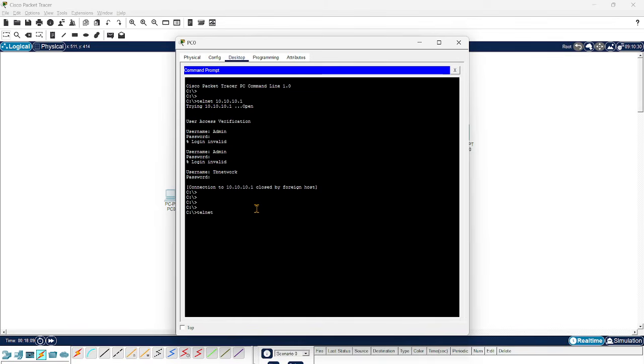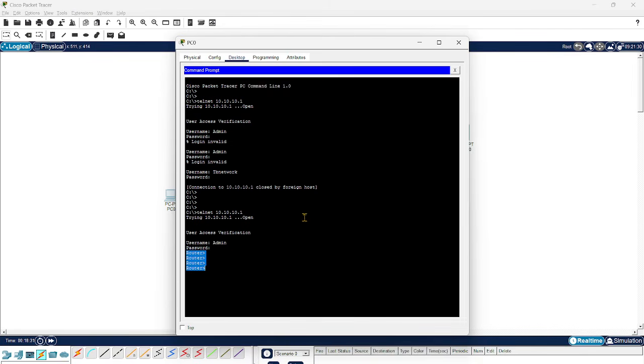Telnet to 10.10.10.1, which is my router, and it is asking for the username. So admin, and the password is tbn@1234. Now we got access, right? We are logging into the router directly.